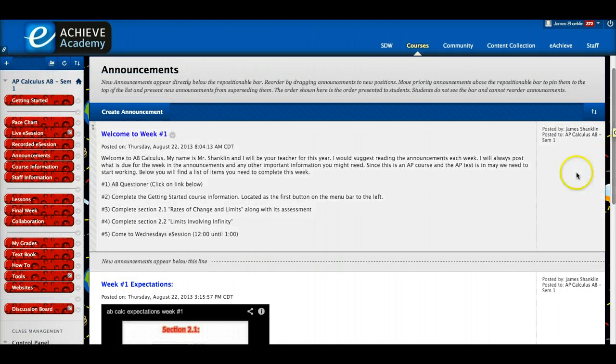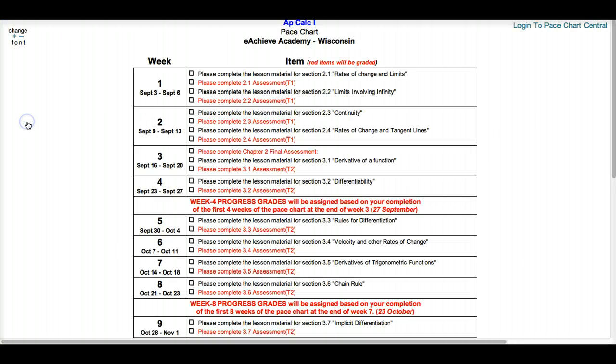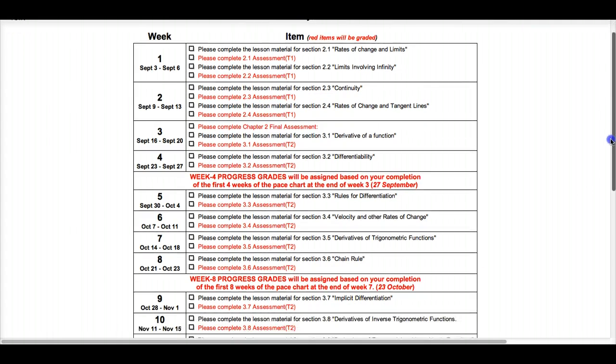Okay, the first thing that you want to do this week is go to the Getting Started. You click on this button and you will see the video that I am basically creating right now to show you how to get started with this course. The next button down is the pace chart. If you click on the pace chart, you will see that everything for the whole semester is set up right here.